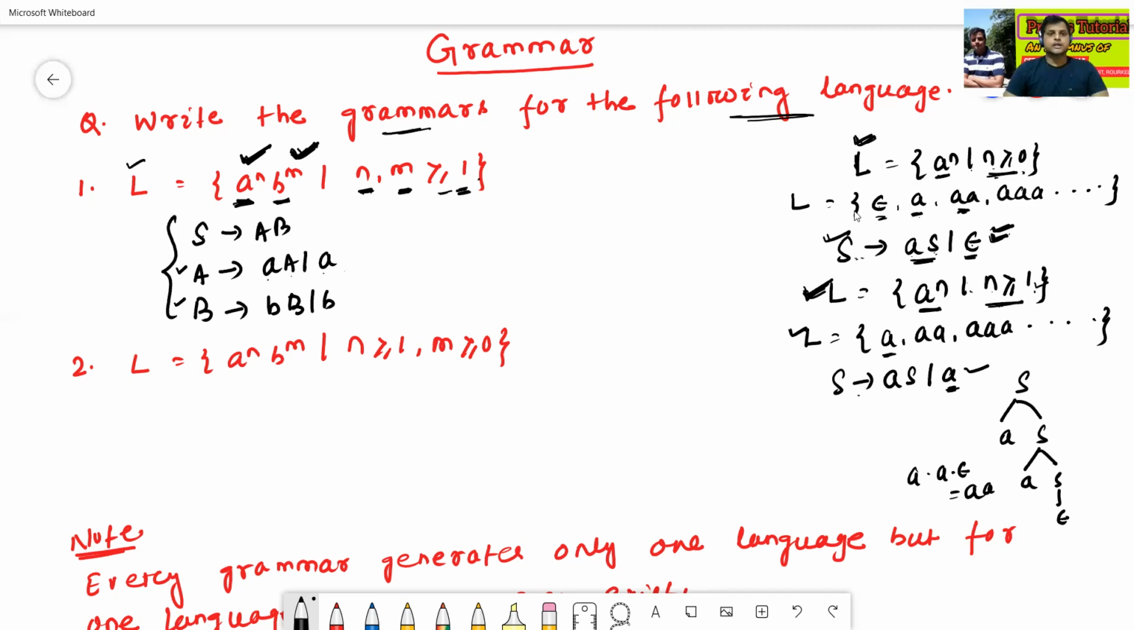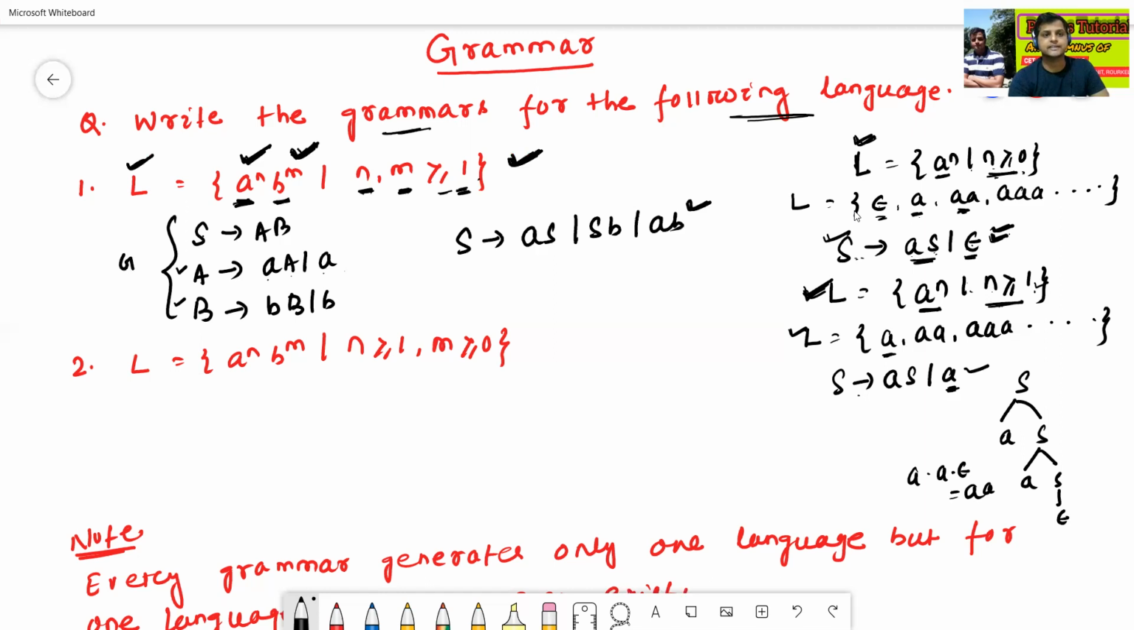Okay. So now we can also write one more grammar for this language. How? See here, S to AS slash SB slash AB. This is also one more grammar for this language L. So for one language, many grammars exist.